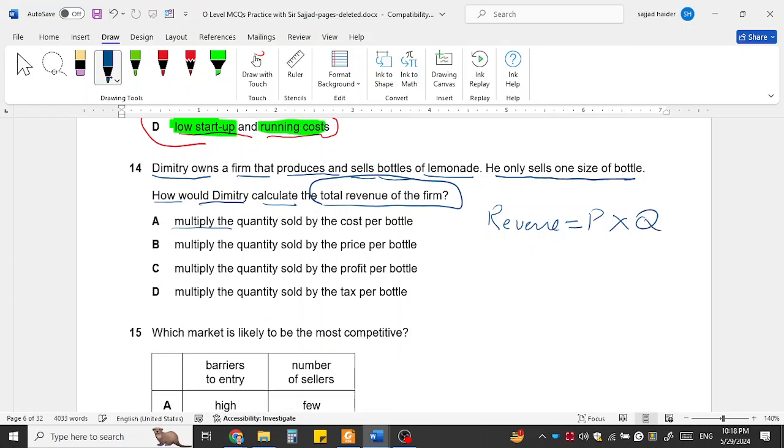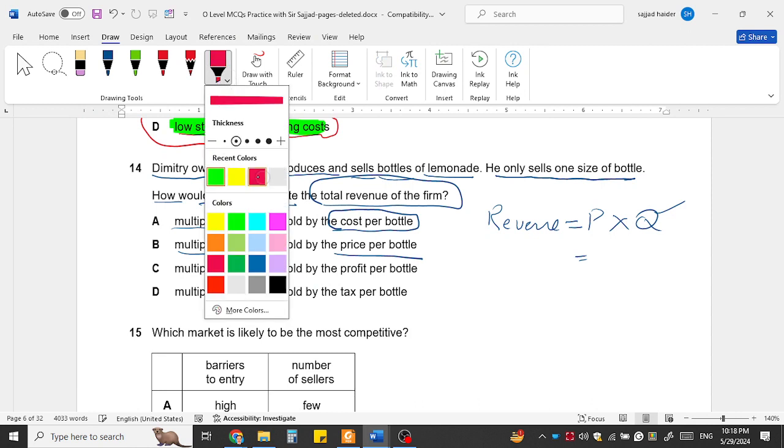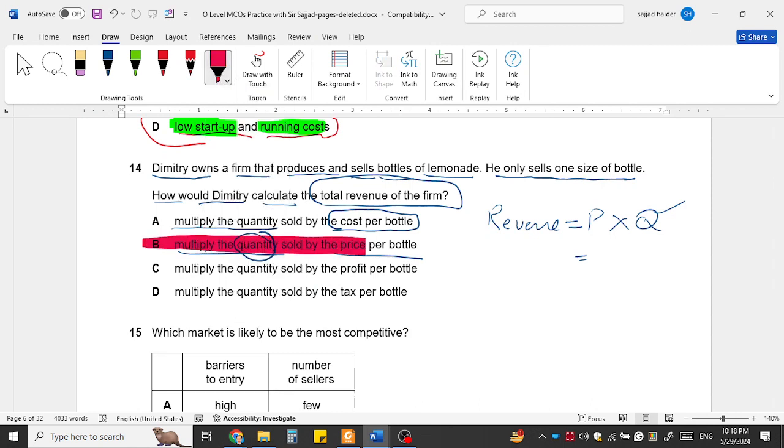Multiply the quantity sold by the cost of the bottle? No, this is cost. Revenue is the quantity sold multiplied by price. If the price of one bottle is 10 rupees, and he is selling 50 bottles, then 500 will be his total revenue.